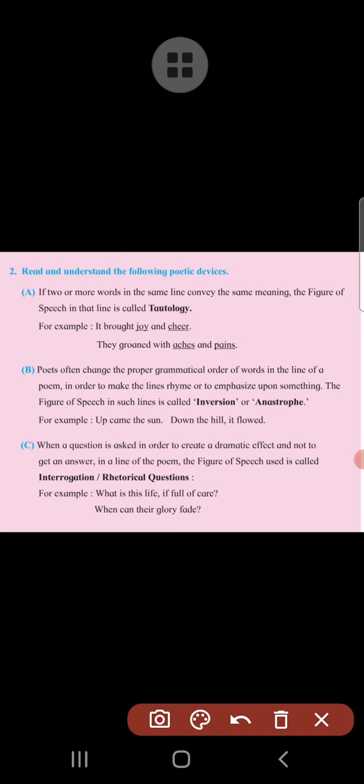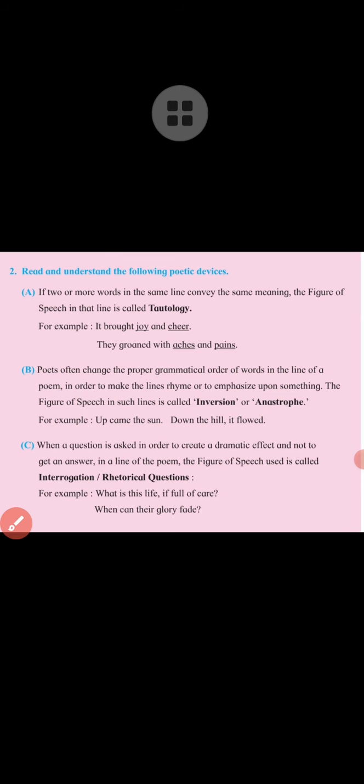In this way, we have seen three important poetic devices: tautology, inversion or apostrophe, and interrogation or rhetorical question. I hope you understood all these, and also try to find out more examples of these figures of speech with the help of the net. That's all in today's session. Thank you.